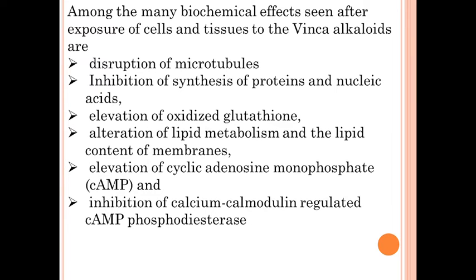Due to inhibition of calcium calmodulin, the genes responsible for the expression of pro-inflammatory cytokines are reduced, and it also regulates the class of genes involved in inflammation and cell migration.